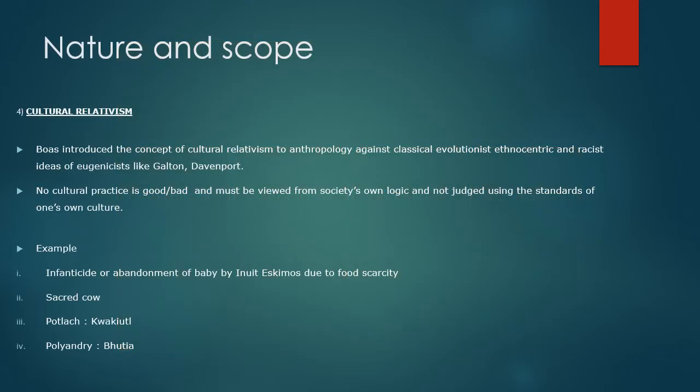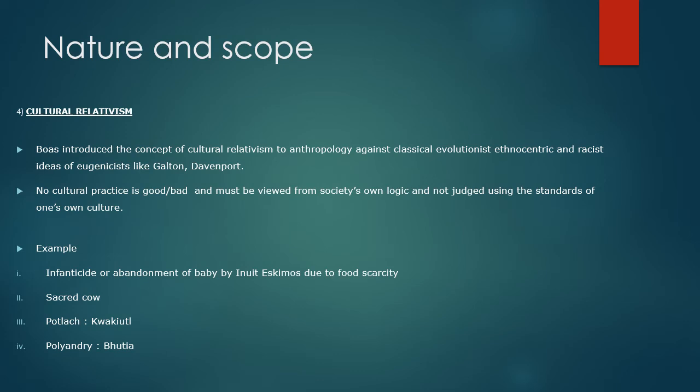Then we have the fourth, which is cultural relativism. So there was a period in anthropology where there were a lot of racial and eugenics movements going on by Galton, Davenport, and in the cultural sphere also there were cultural evolutionists like Tylor who were taking a very ethnocentric basis of studying the cultures.